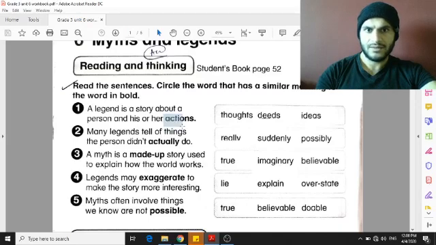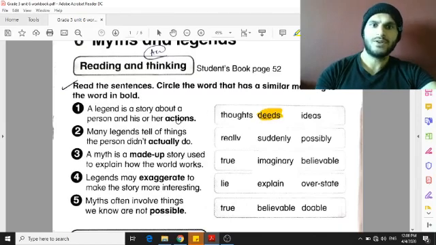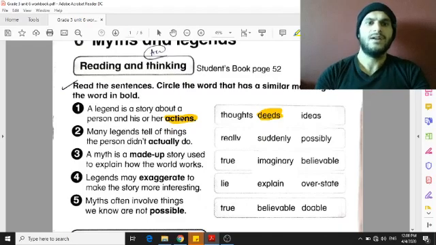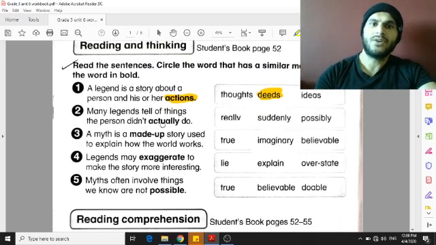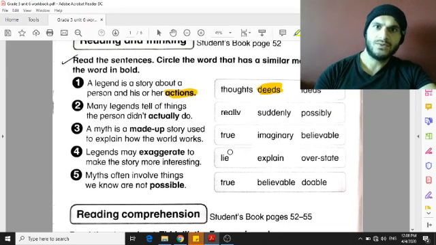After I used my dictionary, I noticed that the word deeds means something we do. I'm going to choose this word because it has the same meaning as the word actions. Okay, now I want you to do the same thing for all of these words.